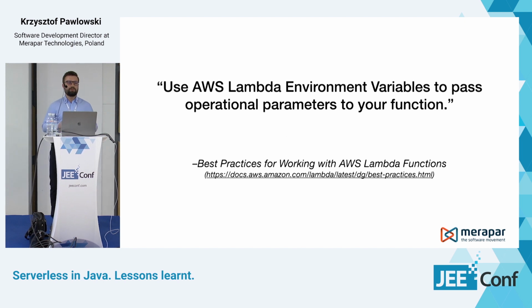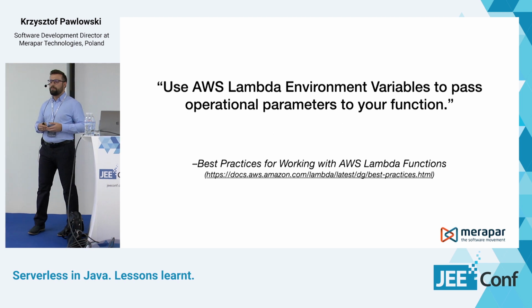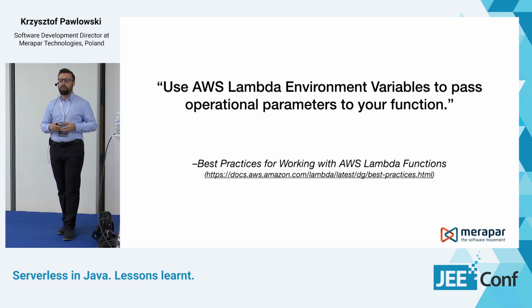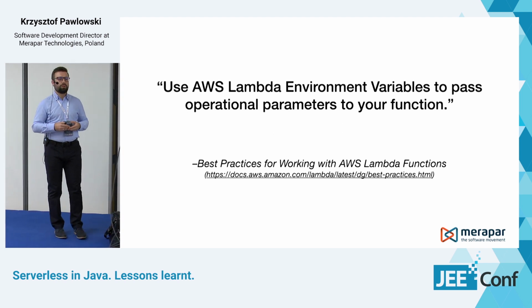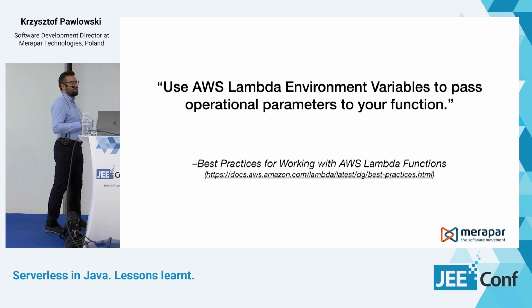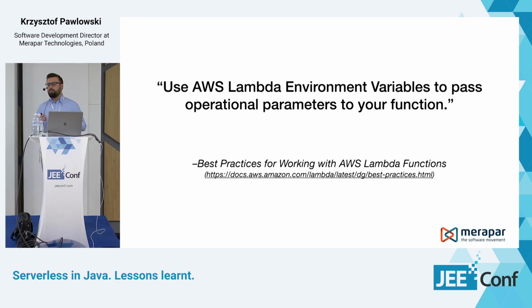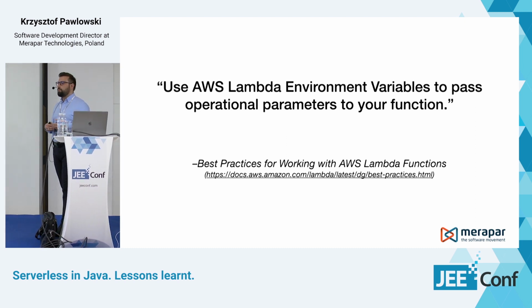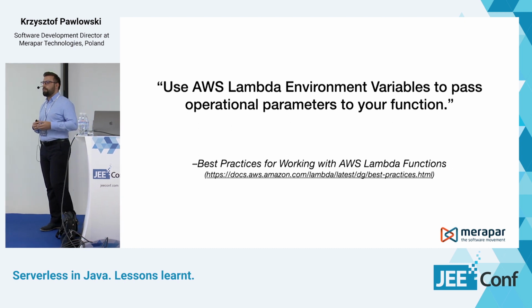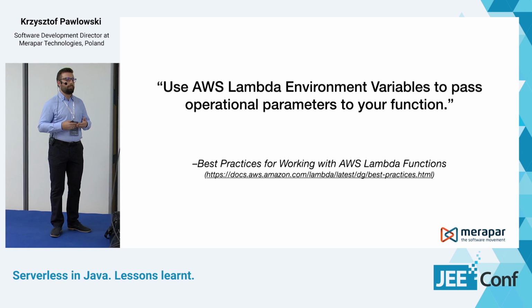Another best practice from AWS is to use environment variables to pass operational parameters to your function. People who are used to Spring Boot applications tend to put all the configuration in a separate file. We modify this config file, restart the application, and that's it.